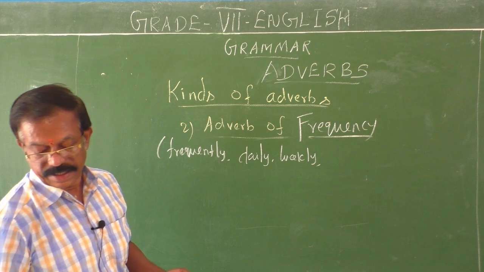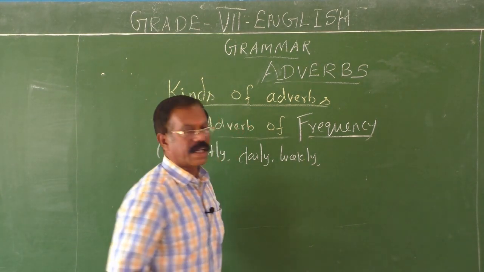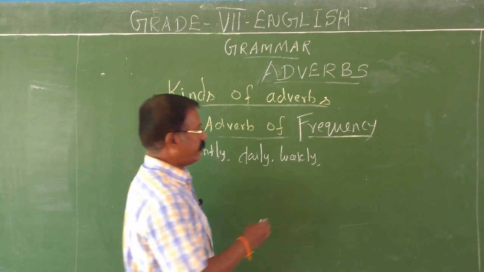It's a daily magazine, like that. He reads newspaper daily. He attends a seminar class weekly, monthly,